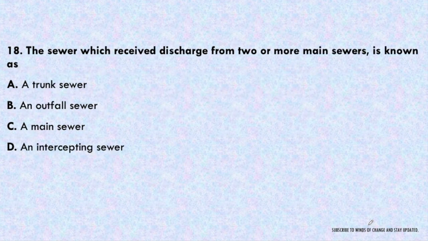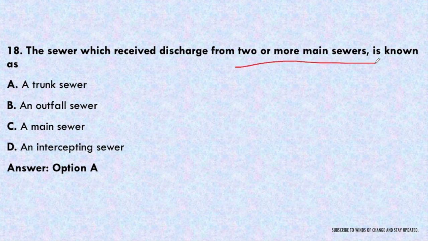Next question. The sewer which receives discharge from two or more main sewers is known as trunk sewer, outfall sewer, main sewer, or an intercepting sewer. So the sewer which receives discharge from two or more main sewers is called the trunk sewer. Okay, what is the sequence of the sewer?